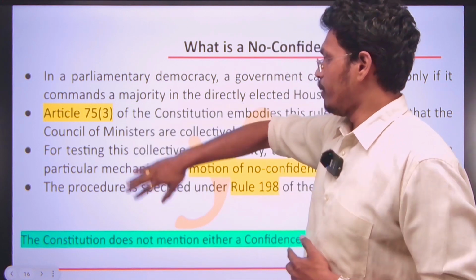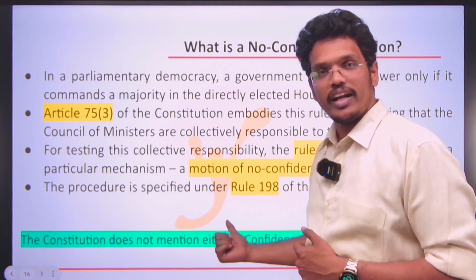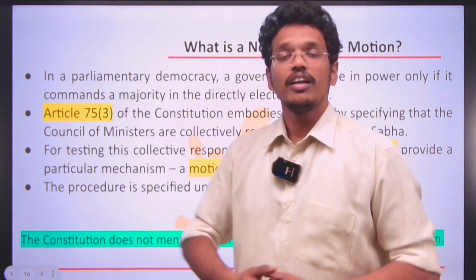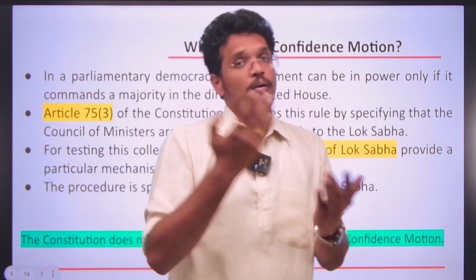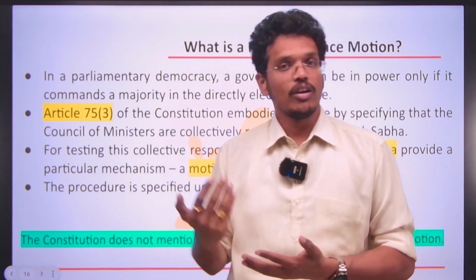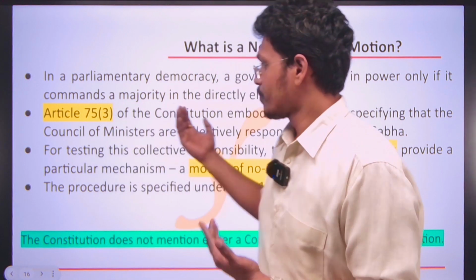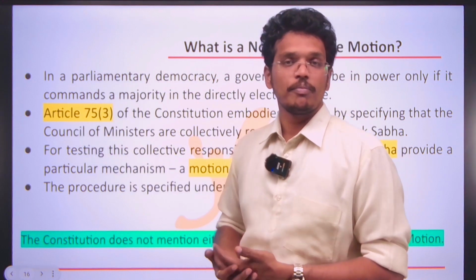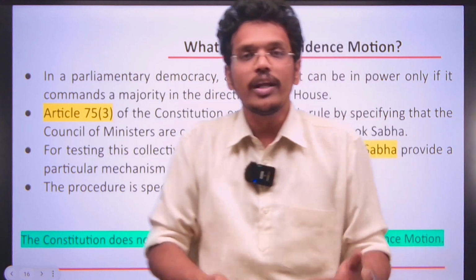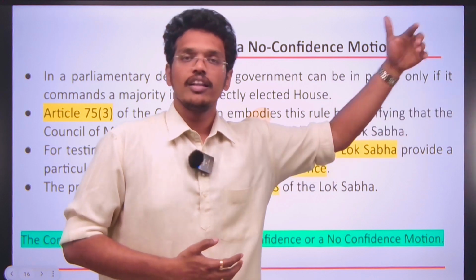So based on Rule 198 and Article 75(3), the opposition felt that the Prime Minister and the government lost the faith and support of the people, so they moved this to prove that the opposition has more majority than the government.